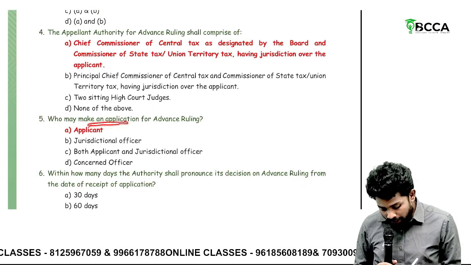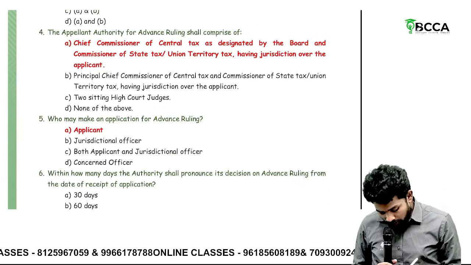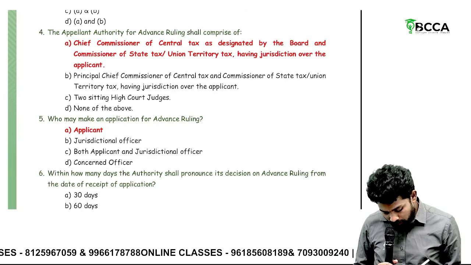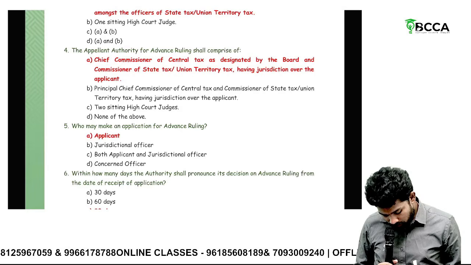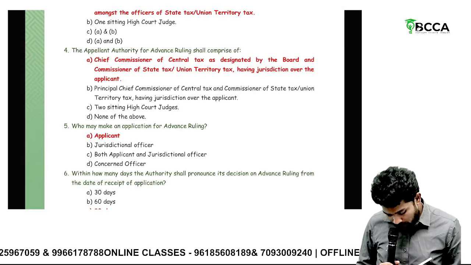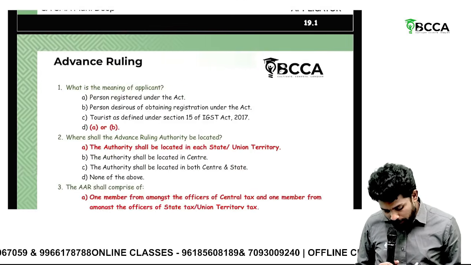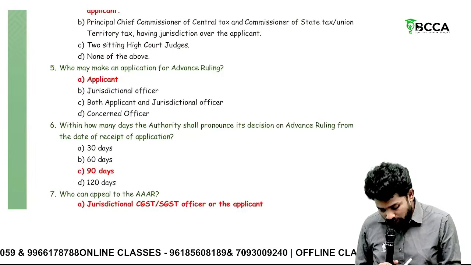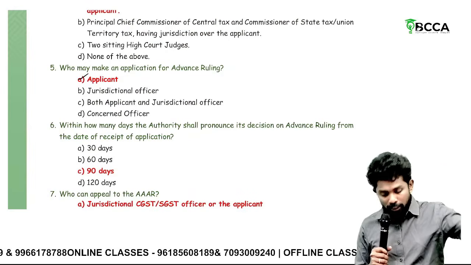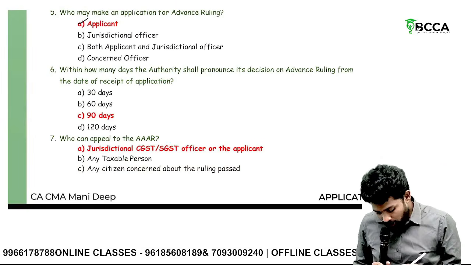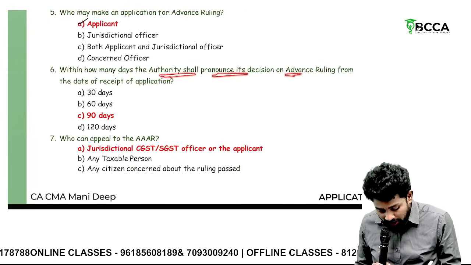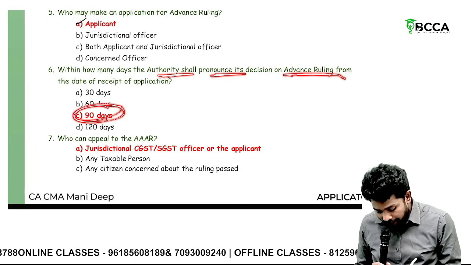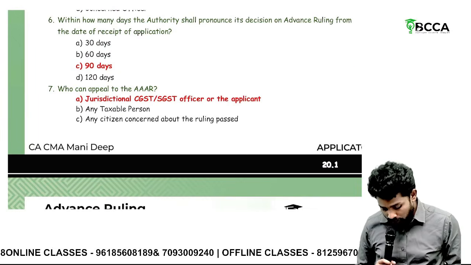Who may make an application for advanced ruling? Any applicant. Okay, applicant or jurisdictional officer. Both applicant and jurisdictional officer. Sir, actually the advanced ruling application will be made by the applicant only, not by the jurisdictional officer. The appeal can be made by the jurisdictional officer also. Within how many days shall the authority pronounce its decision for advanced ruling? Within 90 days, it has to give its order.